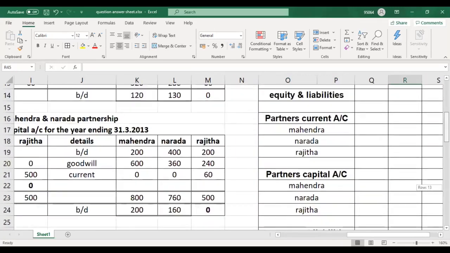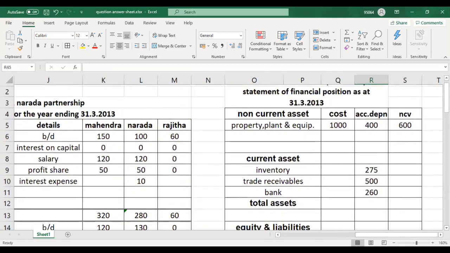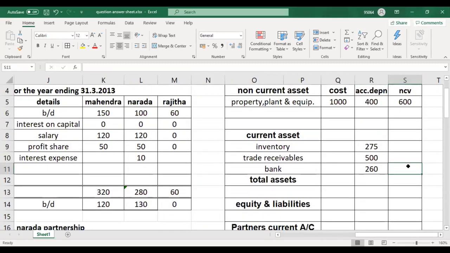Okay, let's move on to the balance sheet. Now, from the start I said in this question, the statement of financial position is not required. The question doesn't require that.